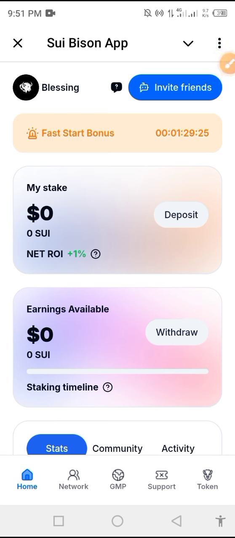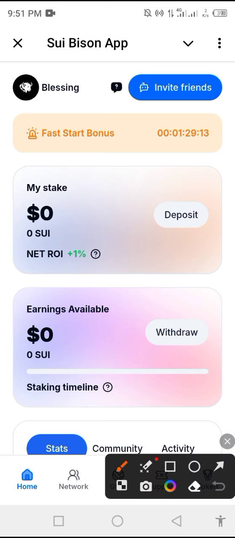This one is for your stake. In case you don't want to invite, if you don't want to do anything, you just want to stake and be earning your ROI every day. Just stake and go your way, okay? But if you want to make more money, okay?